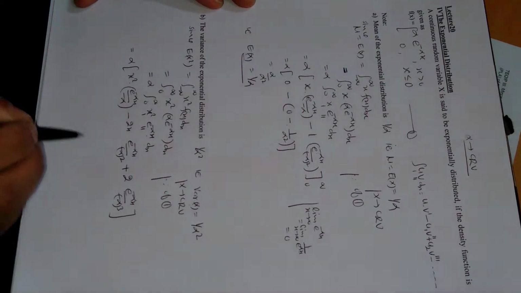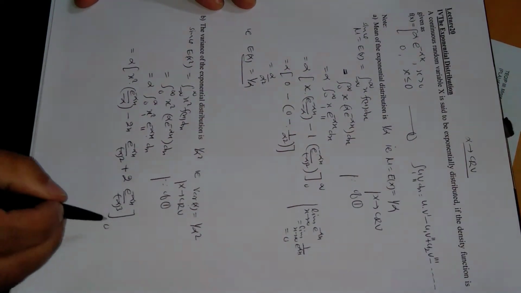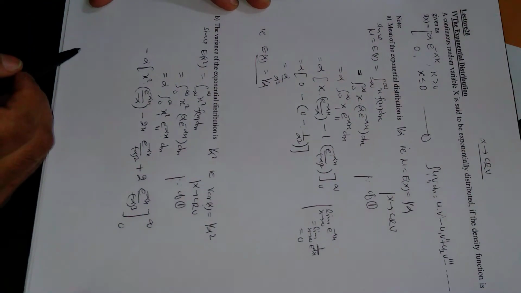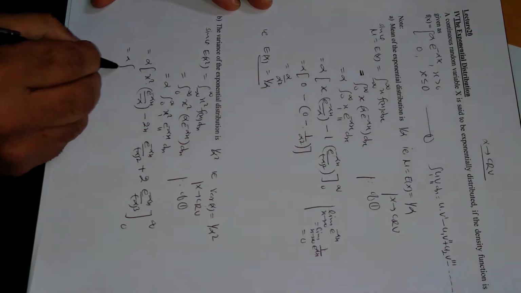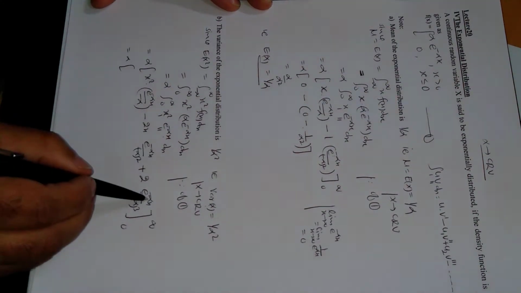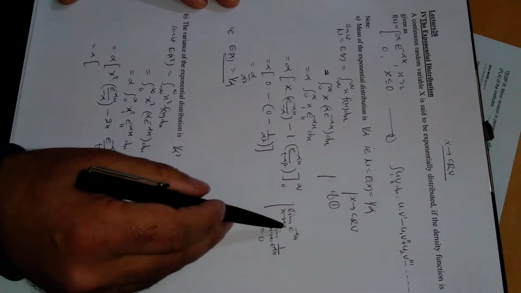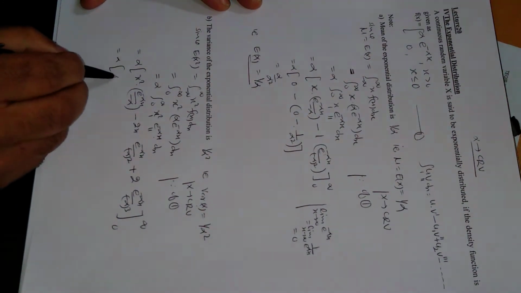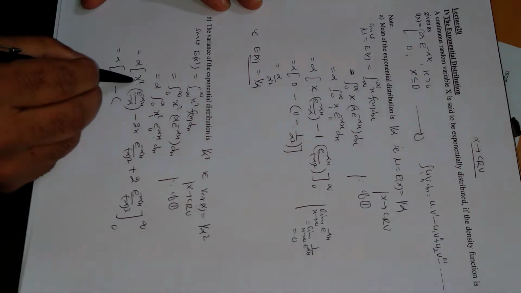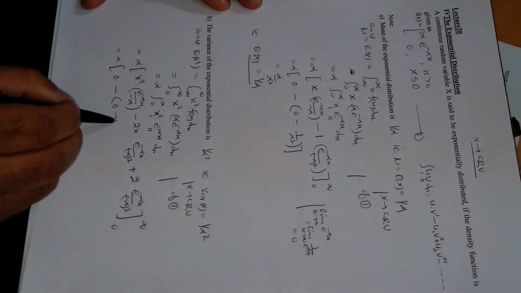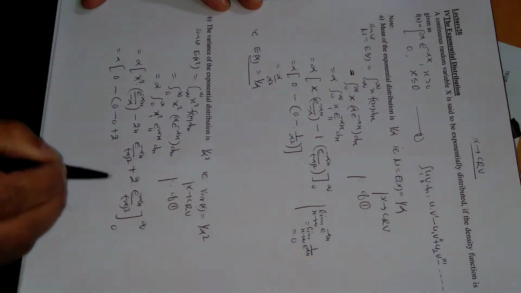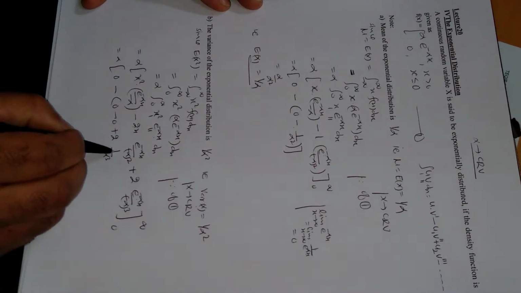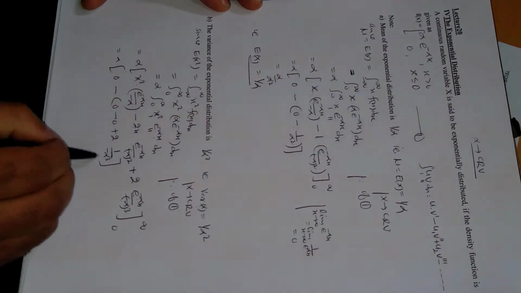Next term is not possible because the derivative of 2 is 0. This is 0 to infinity. This is again because of this result. So in the upper limit everywhere is the exponential term, and the limit of the exponential term is 0 when x approaches infinity. So the upper limit is 0 minus the lower limit, because x is 0, this is 0, and plus 2 minus alpha cube is minus alpha cube, and e power 0 is 1, bracket close.